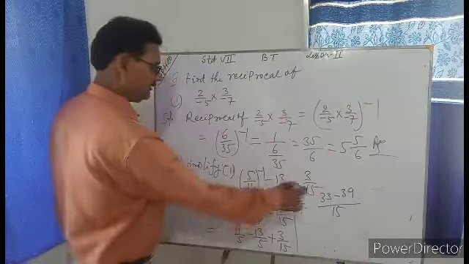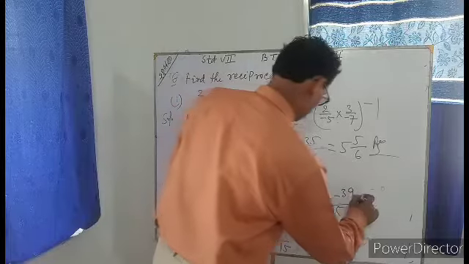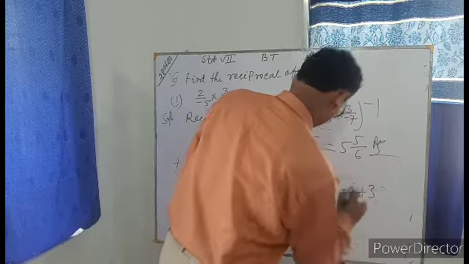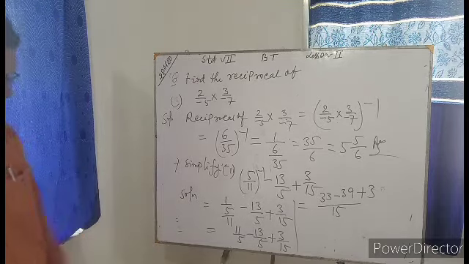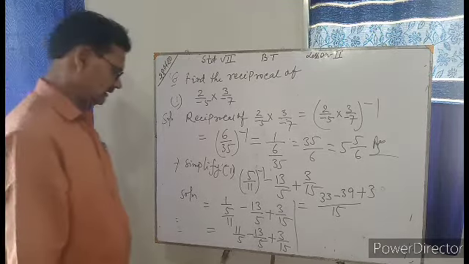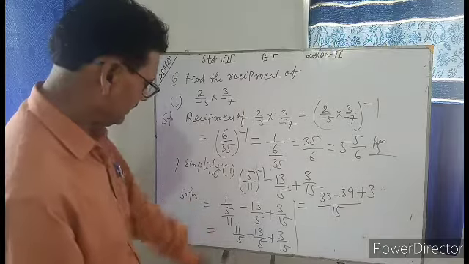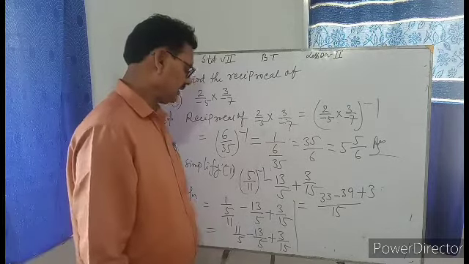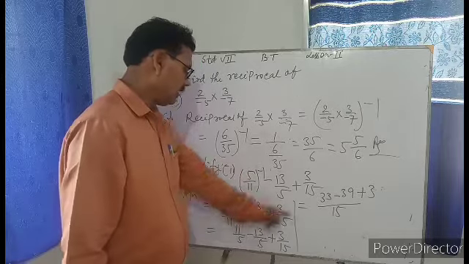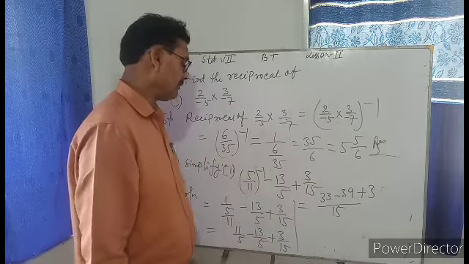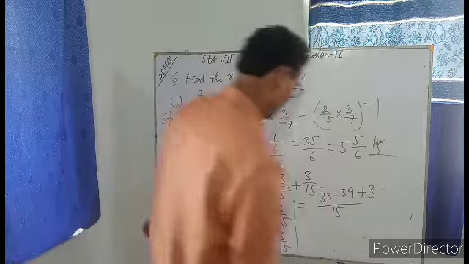Okay, 15 ones are 15, so it is plus 3. Any problem? 5 threes are 15, 3 elevens are 33, 5 threes are 15 and 3 thirteens are 39. 15 divided by 15 is 1, and 1 times 3 is 3.